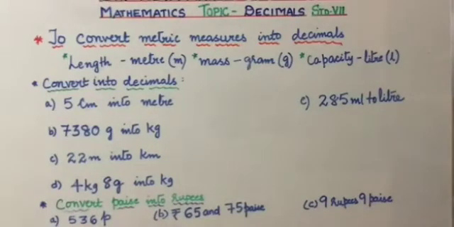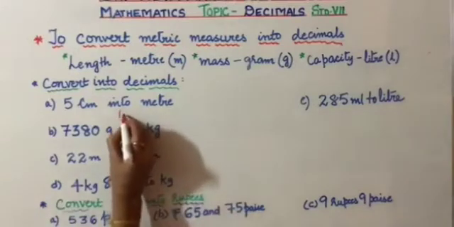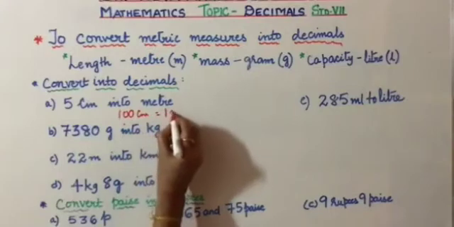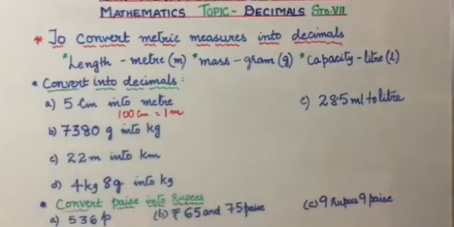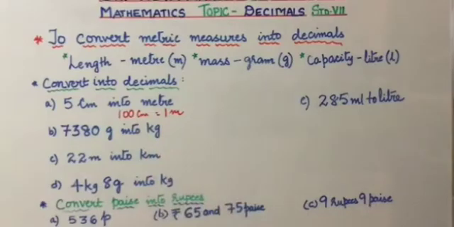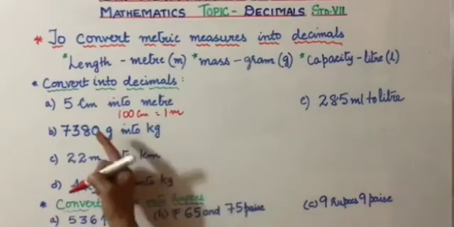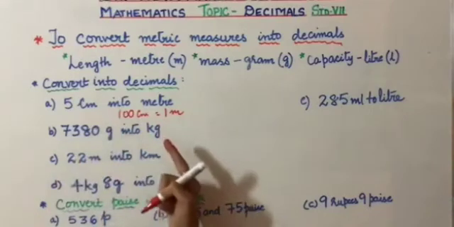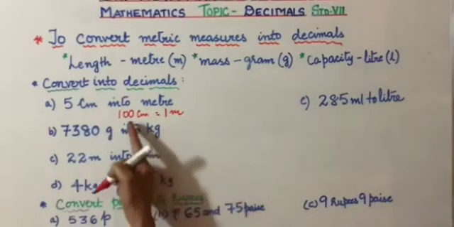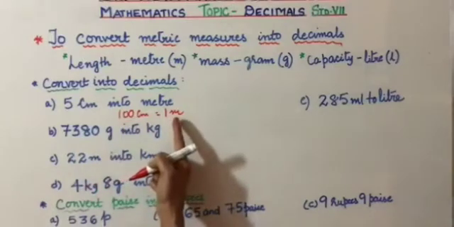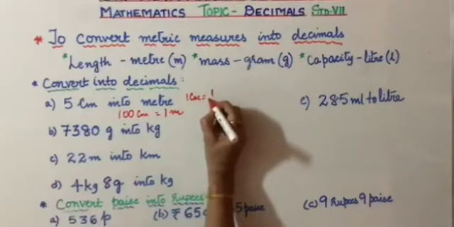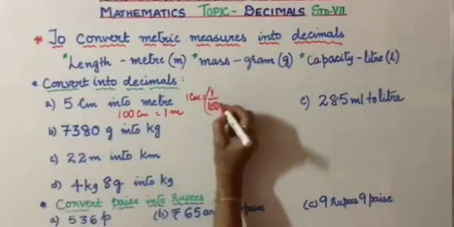Now, you all know that 100 centimeter is 1 meter, children. Agreed? 100 centimeter is 1 meter. Then 1 centimeter becomes 1/100th of a meter. Do you all agree? 100 centimeter is 1 meter, then 1 centimeter will be 1/100th of a meter.